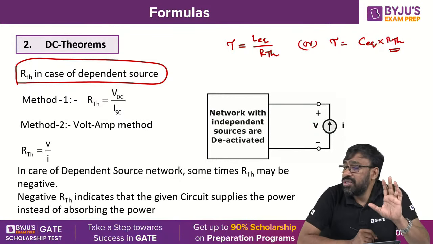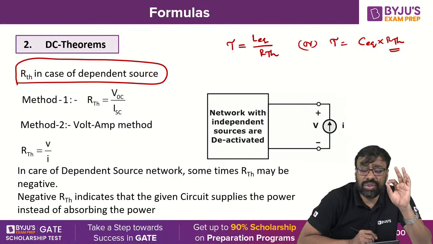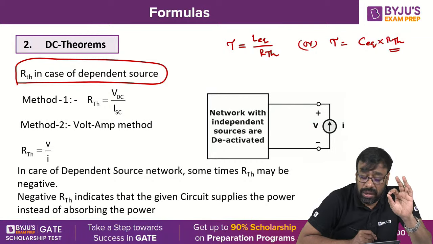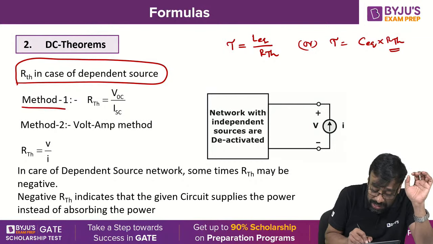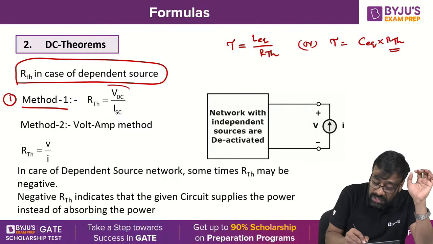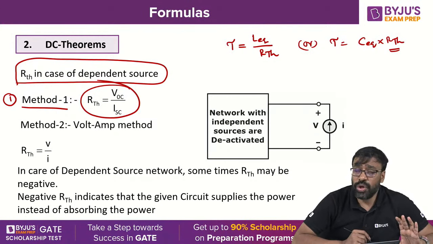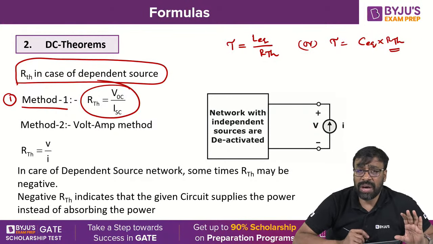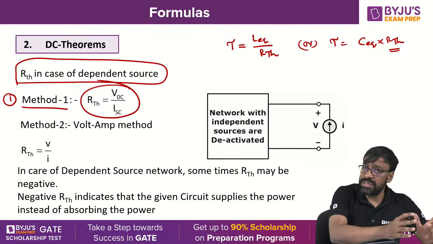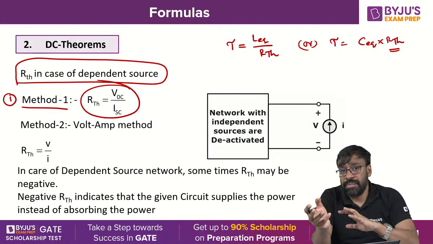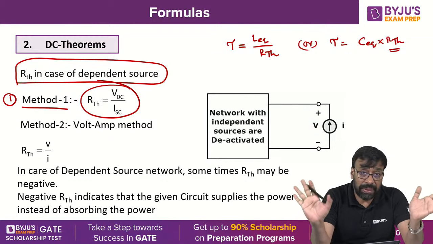When you have a dependent source network, you can find it using two methods. Method 1, simply use the formula VOC by ISC. Find VOC first, then find ISC, then find the ratio and you will get RTH. Simple.